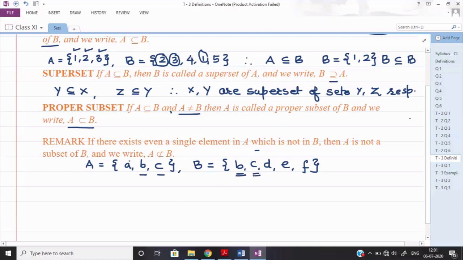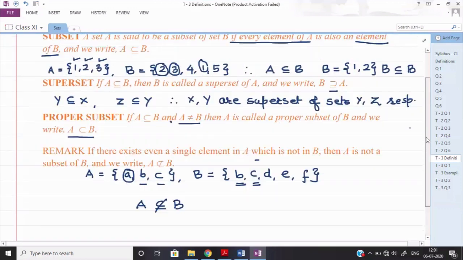But you observe that one element, a, is not lying in set B. So we can say that A will not be a subset of B. Each and every element of set A should lie in set B, and only then can we say A will be a subset of B. So I hope the meaning of subset is clear to you. We can now solve questions.